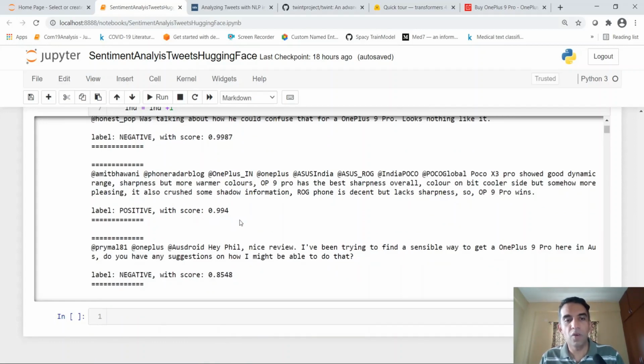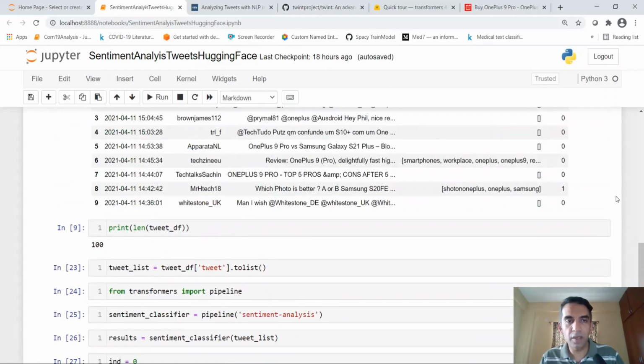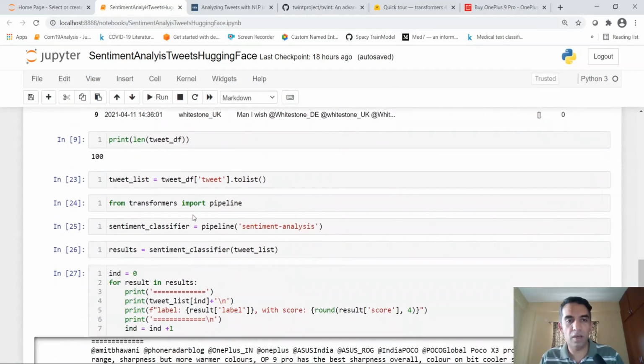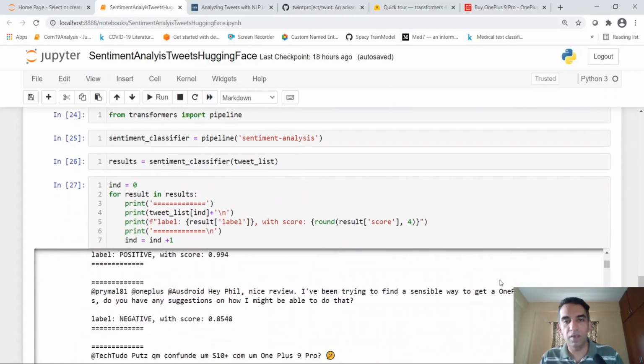Okay, so you have this positive and negative. It classifies tweets as positive and negative over here. The only disadvantage I see is that there is nothing like a neutral class, but it is this simple that you just need 3 lines over here. You just import the pipeline from transformers, you initialize the pipeline as sentiment analysis pipeline, and then just pass your text to that. Okay, it does this sentiment analysis and gives you the results.